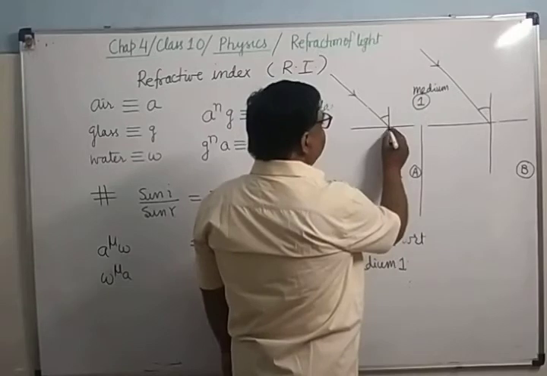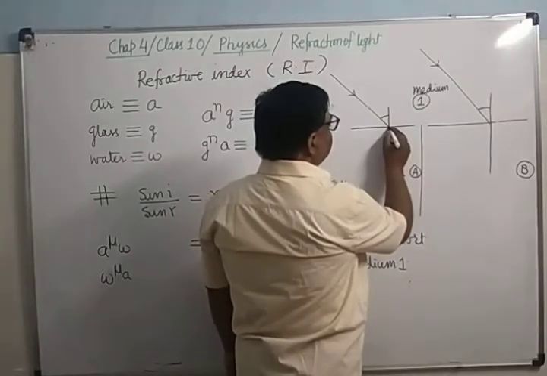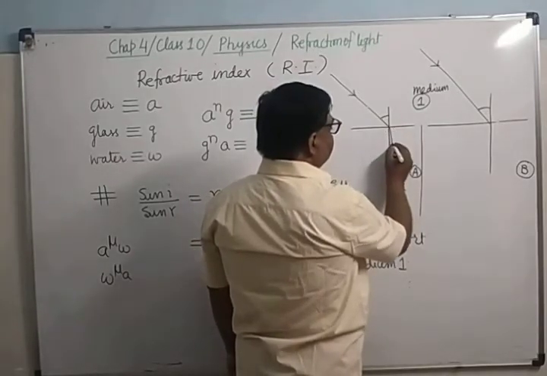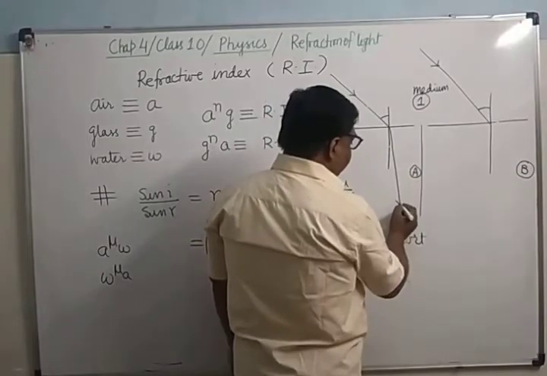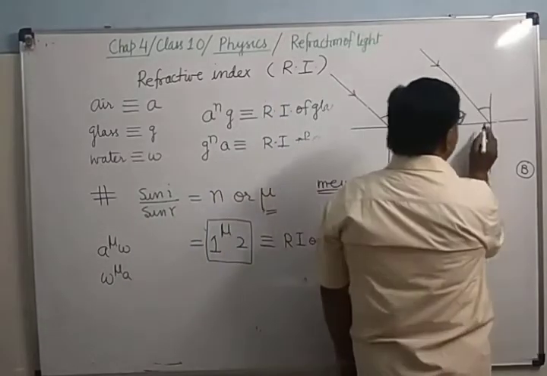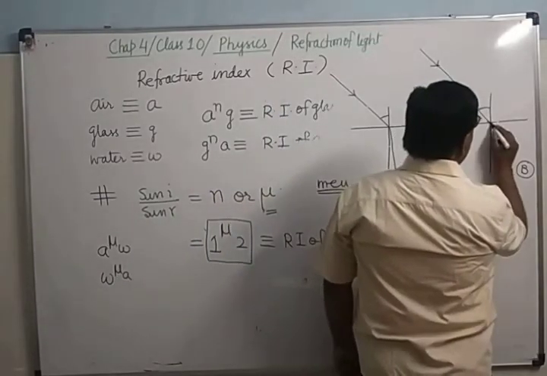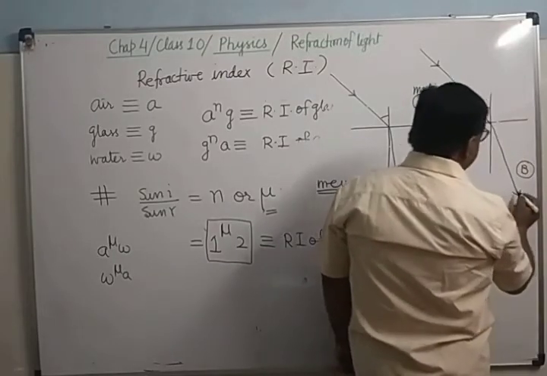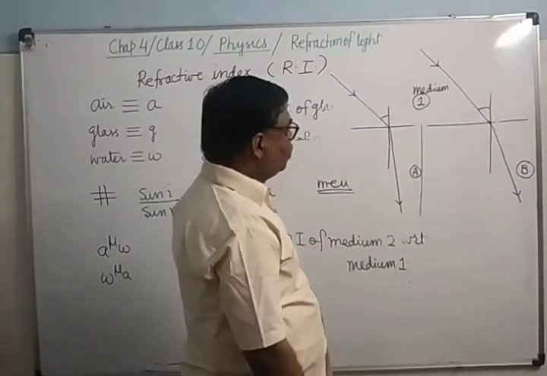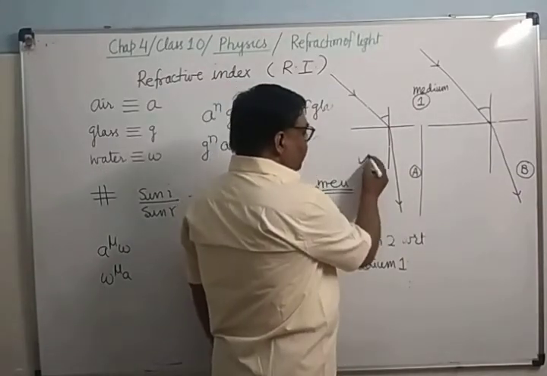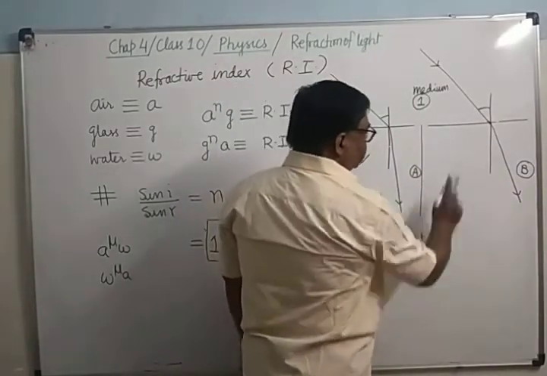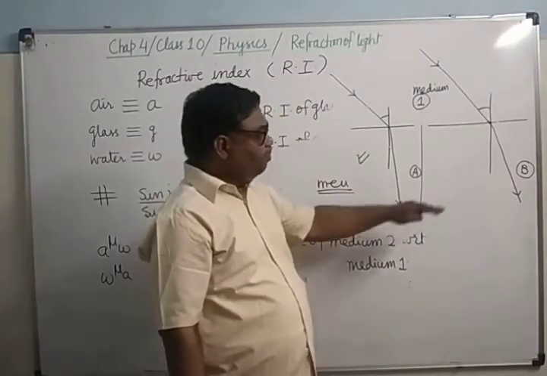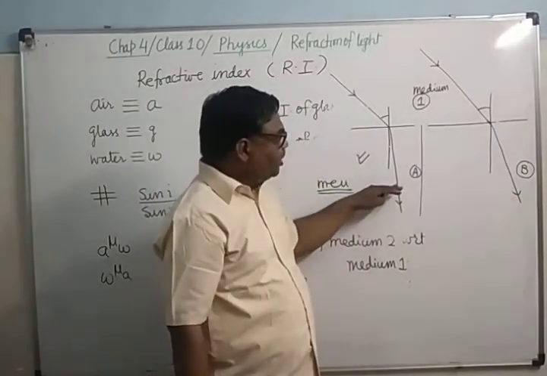Suppose here it goes this way, and here it goes this way, in which case there is more bending. You can see here there is more bending, here there is less bending. Here it bends less, here it bends more.